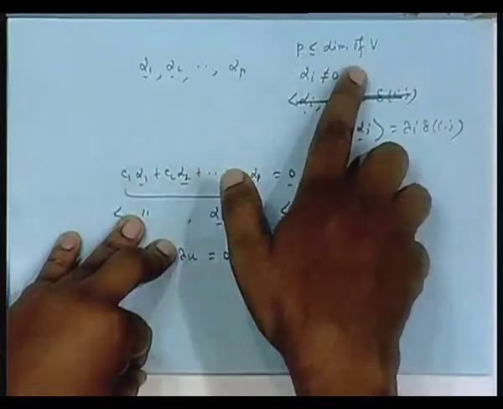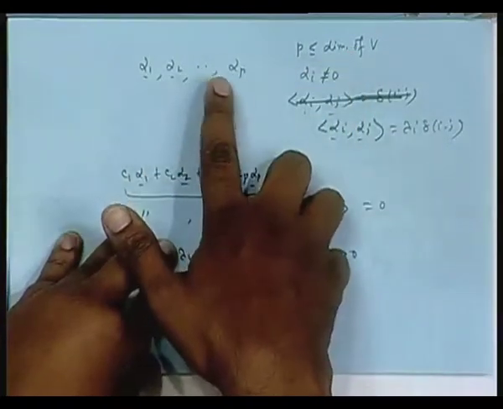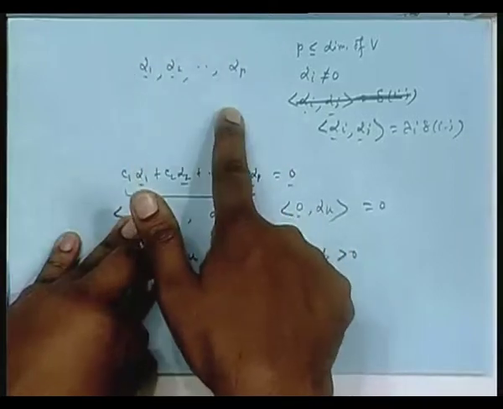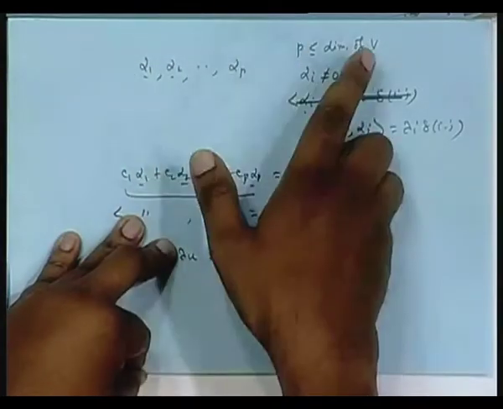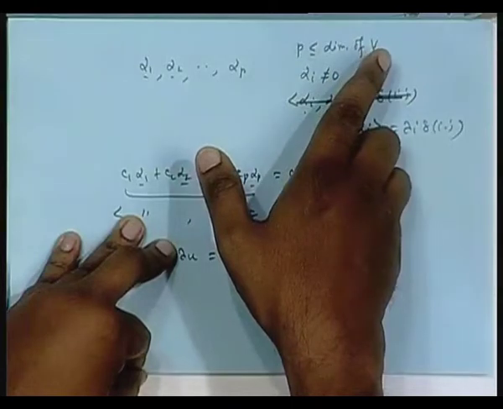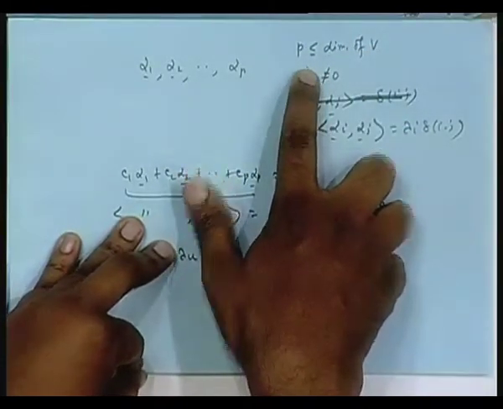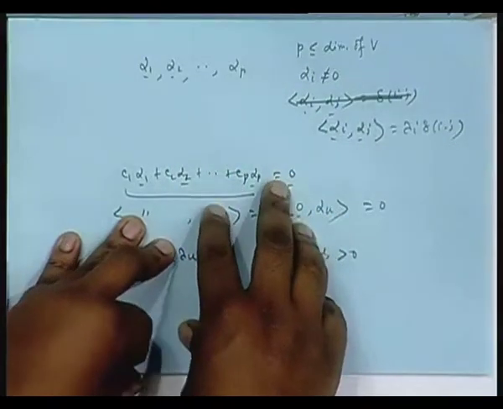You understand then why I took p to be less than or equal to the dimension, because in a vector space V of finite dimension, you cannot have a set of linearly independent vectors whose number is greater than the dimension. That is why, to be on the safe side, I took this. Okay, this is a very vital result. All the transforms that you study are basically orthogonal vectors with respect to some inner product. I will take that example. With some inner product, they are orthogonal vectors. That is all for today. Thank you.